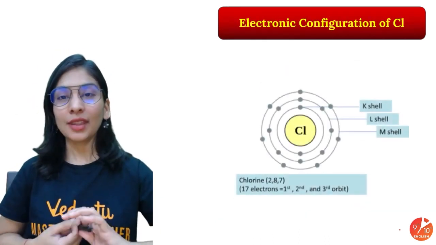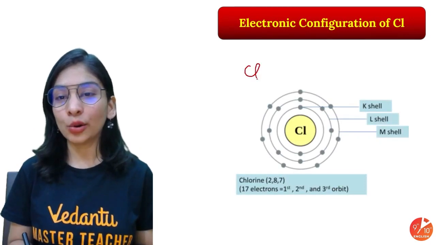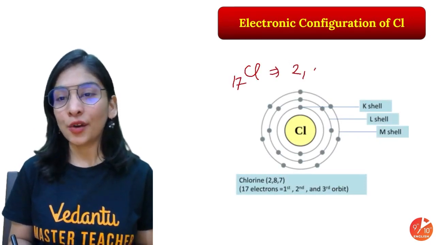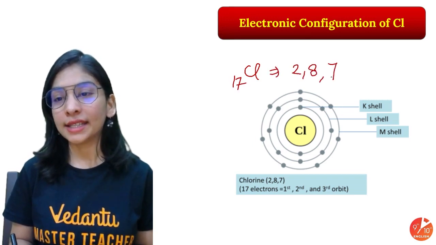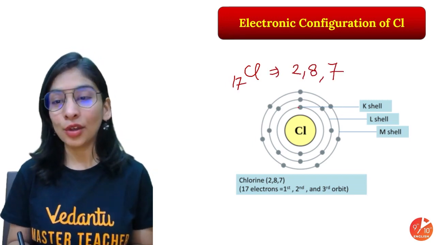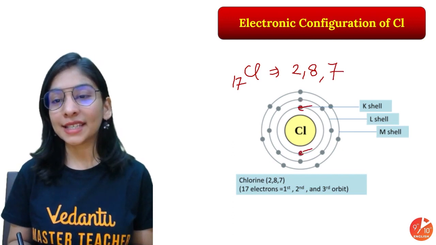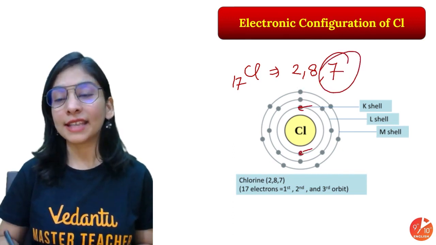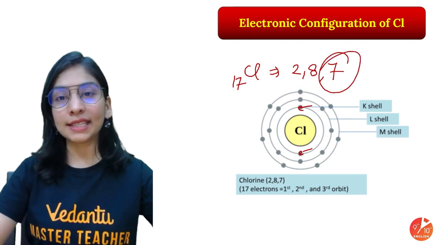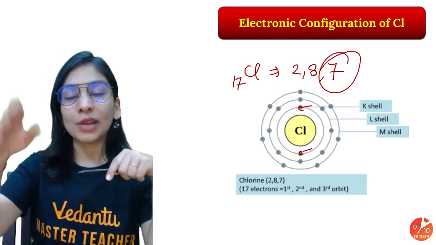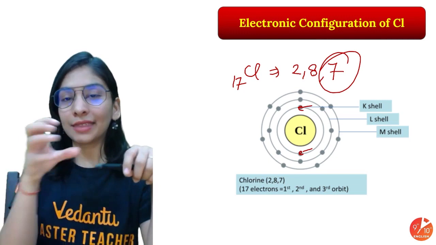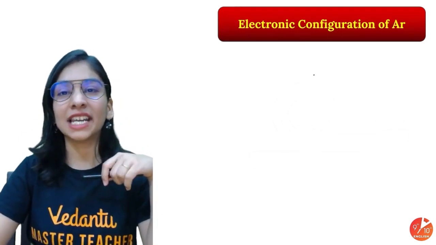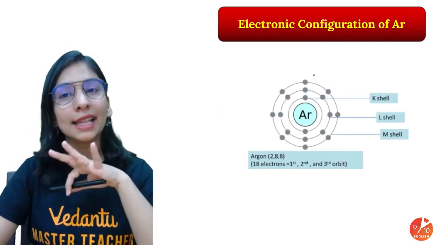Now let's discuss one more case. Chlorine's configuration will be what? Atomic number is 17. Configuration is 2, 8 and 7. I hope it makes sense right now. 2 electrons in the first orbit, second 8, and next will be 7. Valence shell has 7 electrons. Makes sense? So they can ask you to write any configuration either in the form of atomic models or in the form of just representing electrons in the K, L, M, N shells, that's it.